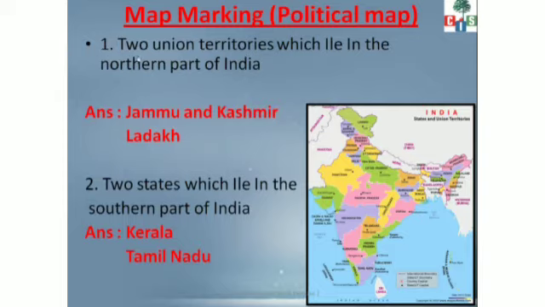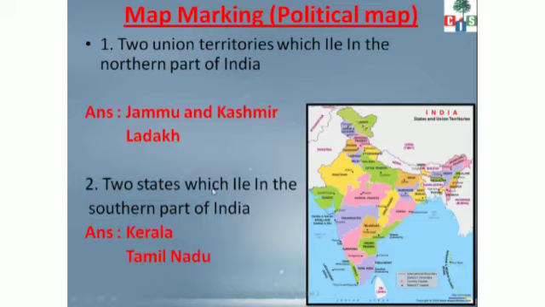Now first one is two union territories which lie in the north part of India. North part में कौन सी दो union territory है? So answer is Jammu and Kashmir and Ladakh. You will be writing over here Jammu and Kashmir and Ladakh. Okay. In this way you will write Jammu and Kashmir and Ladakh in your student book also. Okay, where there is a map work, उसके बाजू जो क्वेश्चन है उसके बाजू में आप लिखोगे जम्मू एंड कश्मीर एंड लद्दाख, and in the map you will mark Jammu and Kashmir and Ladakh. Okay.